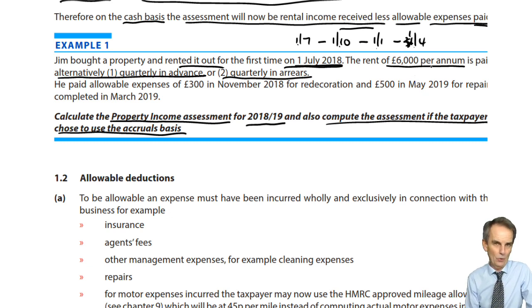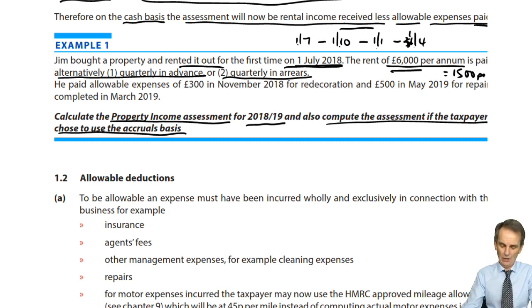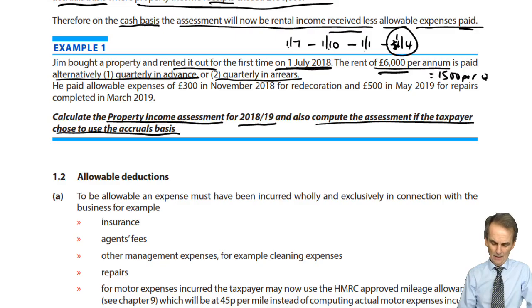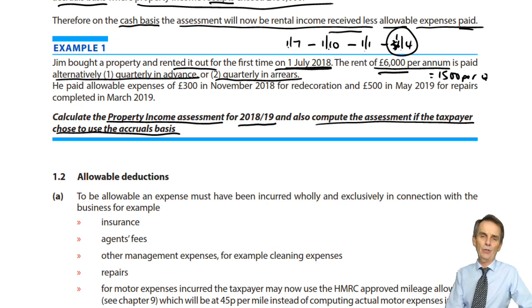Of course, 4 quarters in the year, it's the full £6,000. At £6,000 per annum due quarterly, that would be £1,500 per quarter. 4 receipt dates arise there, so 4 amounts, a full £6,000 would have been received. As you'll see when we go through the answer in a moment, what they may do in a question, and probably would do in an exam question, a slightly more testing one, is to pick on that particular amount that was due there on the 1st of April.